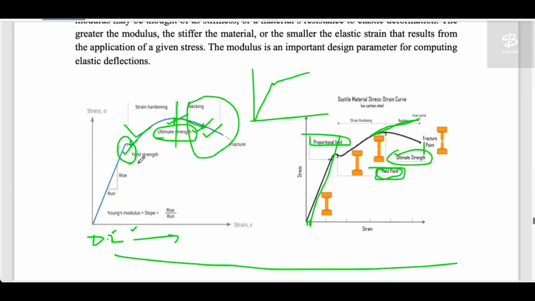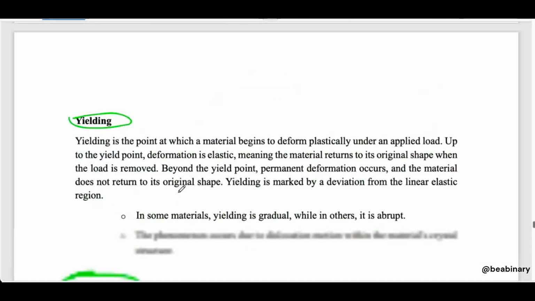So you have two points: yield strength and ultimate tensile strength or compressive strength. The ultimate strength is the last point. After that, you cannot use the material for engineering purposes. This is the safer side. The material can withstand till here, but you assume the material has failed at the yield point, which means you are on the very safe side. If the application is very precious, you cannot take the risk of reaching the ultimate point. You take the material as failed when it reaches the yield strength. So it depends on your application. Both are your strength basically.